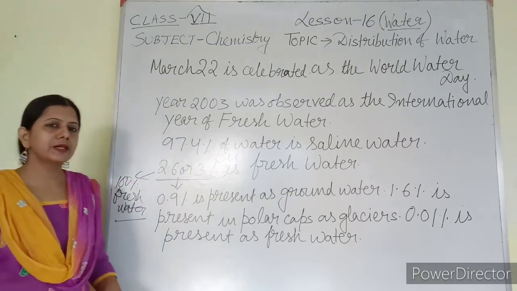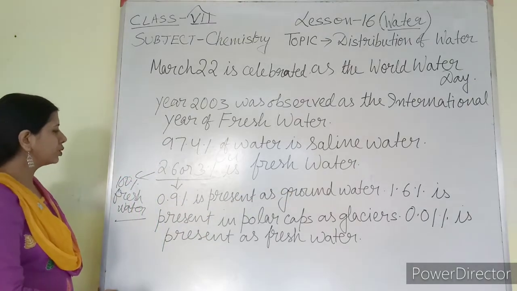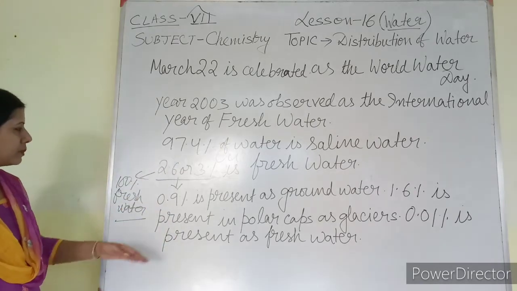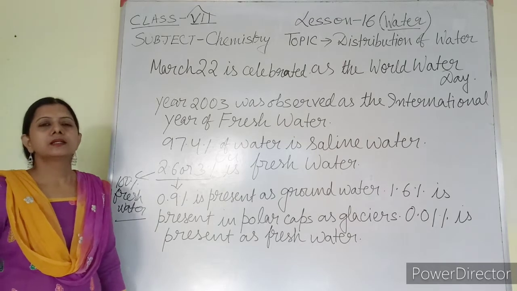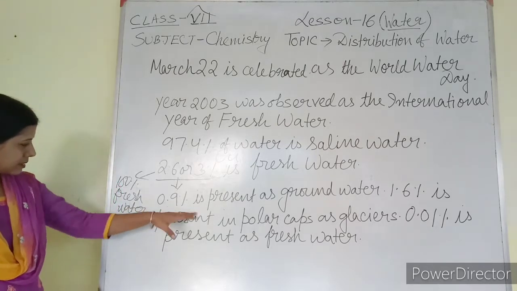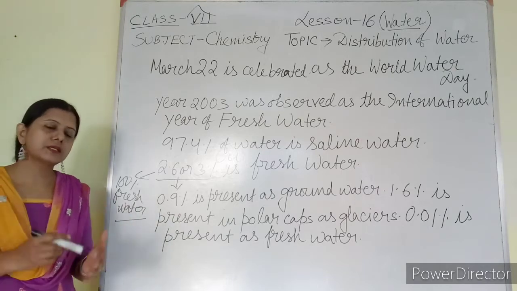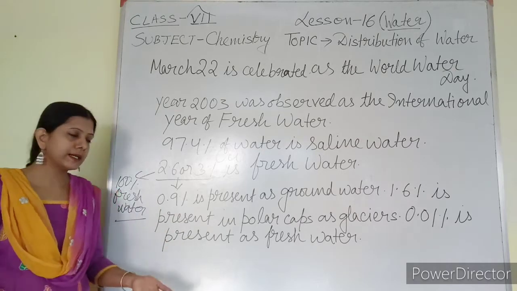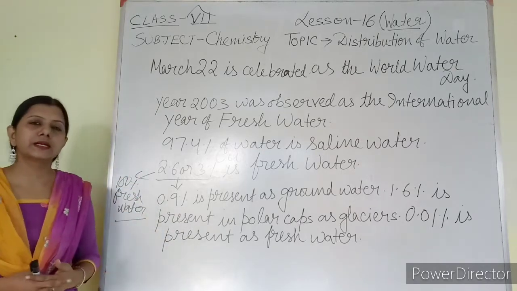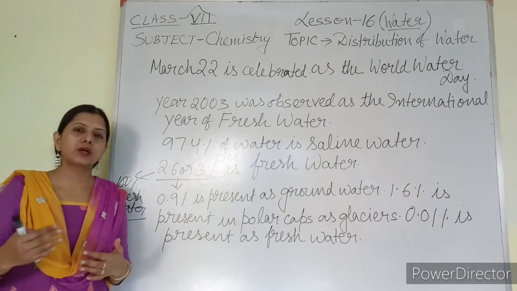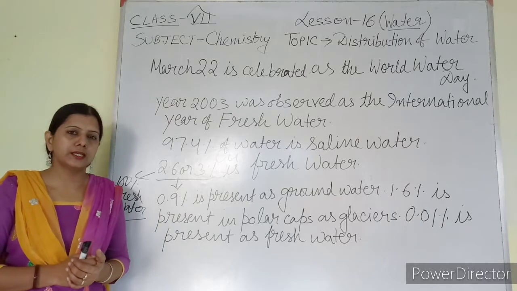But what I have calculated is 30% of 2.6 or 30% of 3%. 30% of 3% is 0.9%. That I have written here. So whatever is written in your book is also correct, and I am showing you in a different way so that you can learn in a broader way. You can get knowledge about both things.